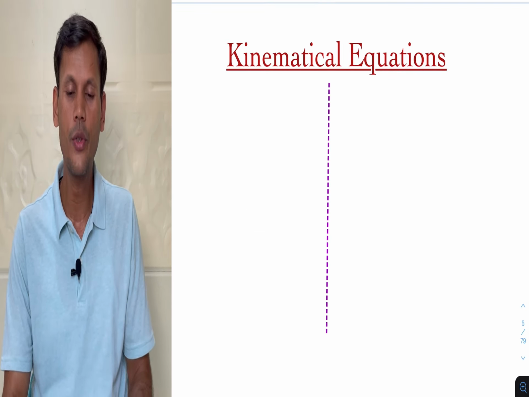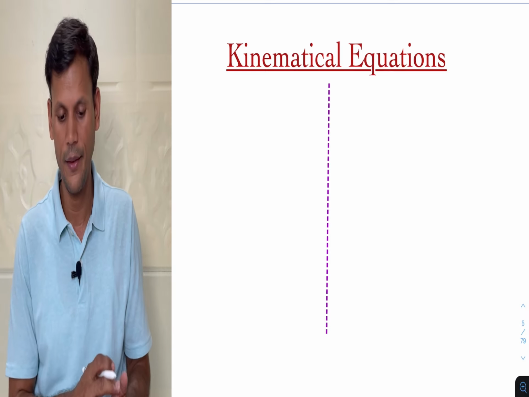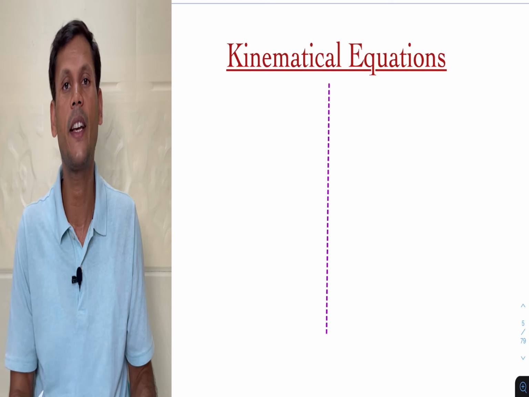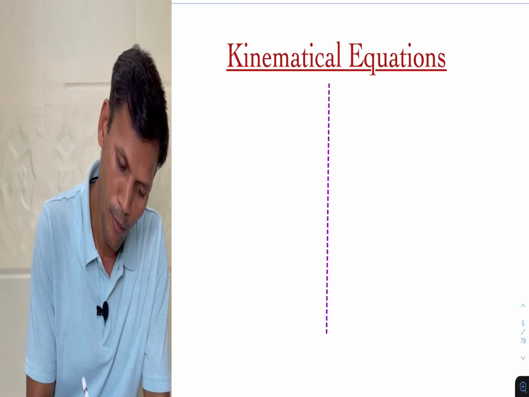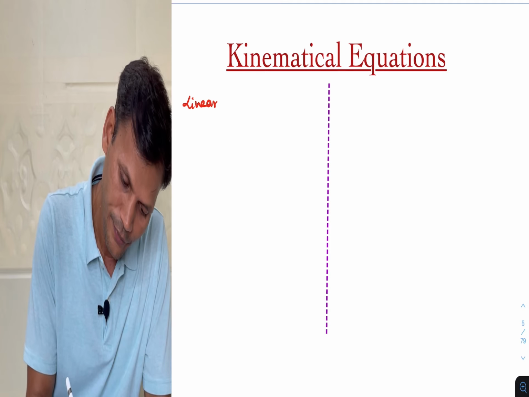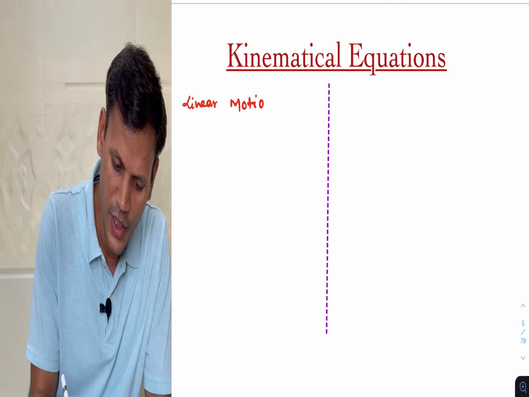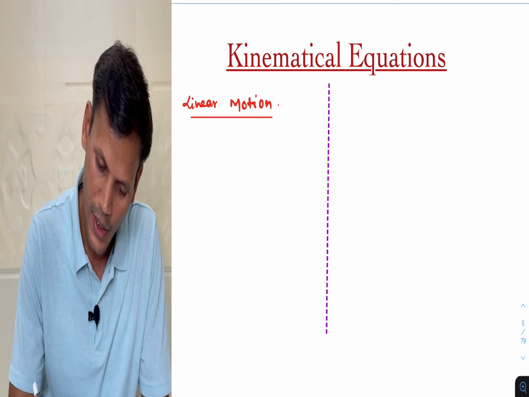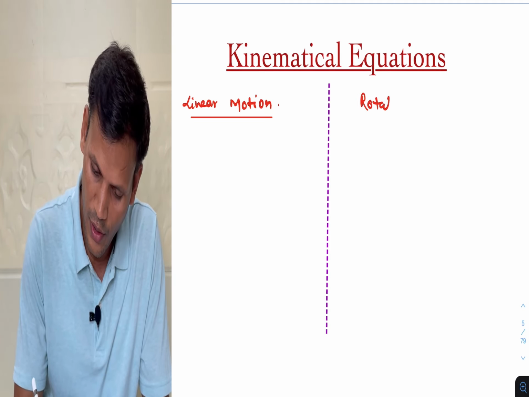Now I am going to establish the relation between kinematical equations in case of linear motion and in case of rotational motion. So I will write about linear motion here, and here we will write about rotational motion.